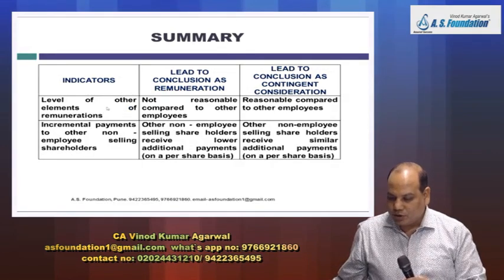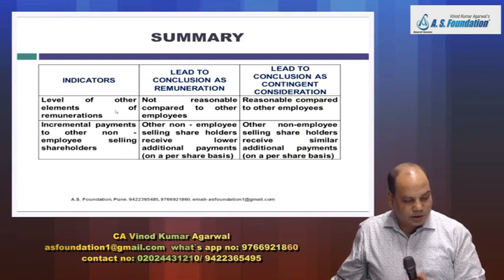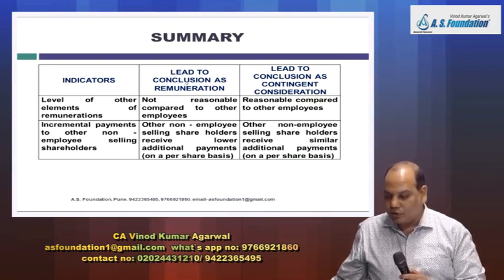Third is level of other elements of remuneration. When will it lead to remuneration and when will it lead to contingent consideration?